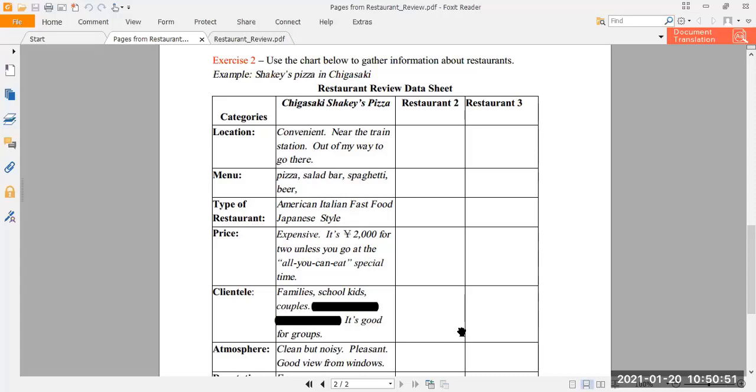Same, you will fill up this chart. You gather information, and the picture will become very clear at the end, and you will be able to compare 2, 3 different restaurants using this information. So this is the data collection stage, where you collect the information about a particular restaurant.